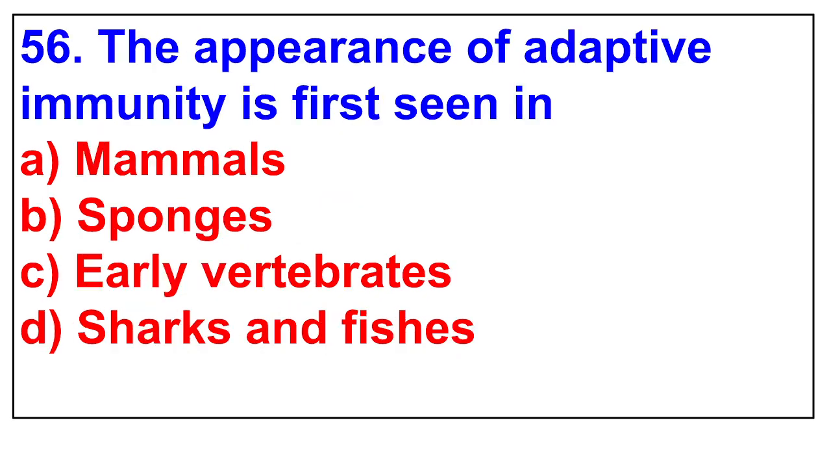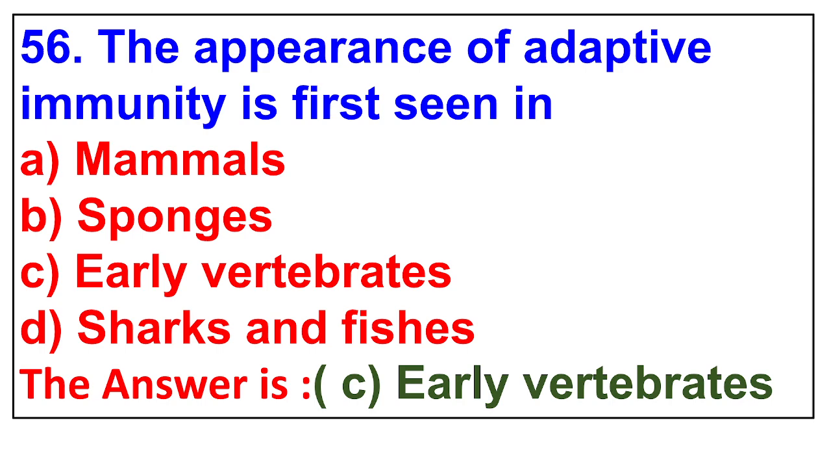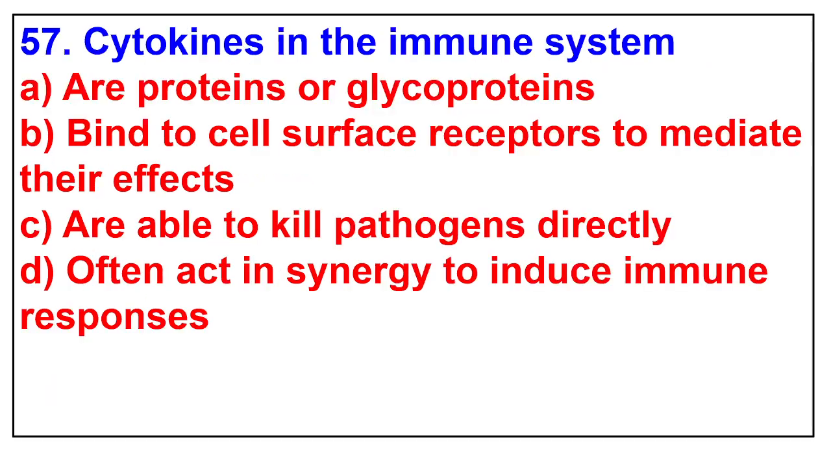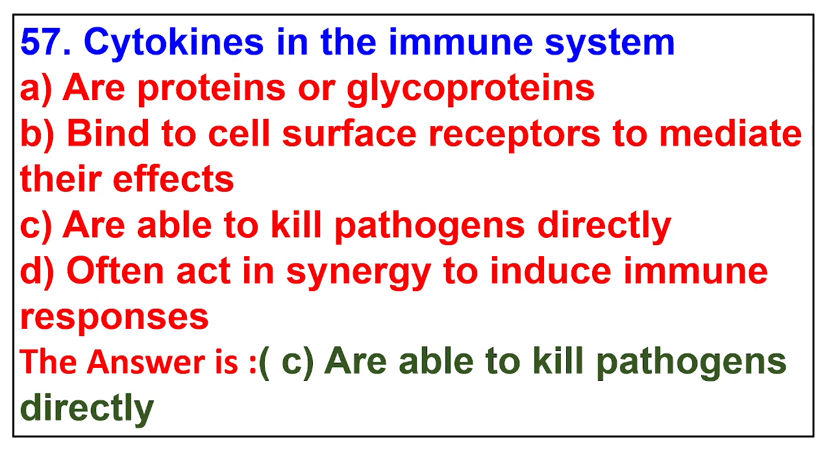56. The appearance of adaptive immunity is first seen in A. Mammals. B. Sponges. C. Early vertebrates. D. Sharks and fishes. The answer is early vertebrates. 57. Cytokines in the immune system. A. Are proteins or glycoproteins. B. Bind to cell surface receptors to mediate their effects. C. Are able to kill pathogens directly. D. Often act in synergy to induce immune responses. The answer is are able to kill pathogens directly.